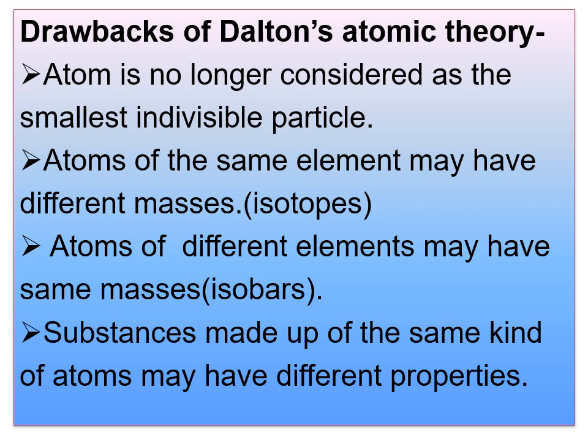Next, the third one: atoms of different elements may have the same masses. For example, atoms of potassium and calcium are known with the same mass number, that is 40. Such atoms of different elements with the same mass numbers are known as isobars. Related to this also you're going to study in the next lesson. Now, substances made up of the same kind of atoms may have different properties. For example, charcoal, graphite and diamond are all made up of carbon atoms, but they have different physical properties.